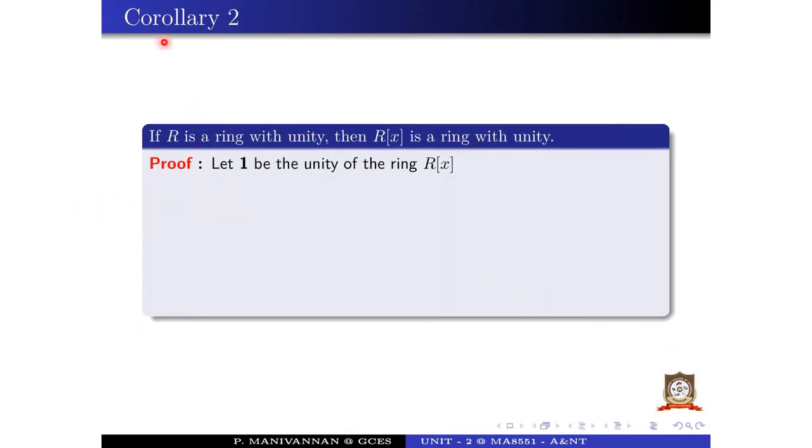Hence, we get the result. Corollary number 2. If R is a ring with unity, then R of x is a ring with unity. Let 1 be the unity of the ring R. Then 1 can be written as 1 equal to 1 plus 0x plus 0x square plus etc. plus 0x power r belongs to R of x.